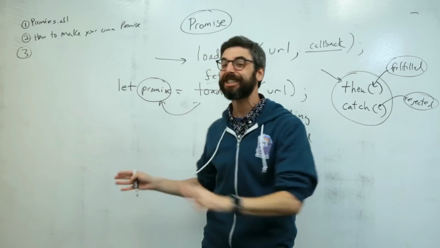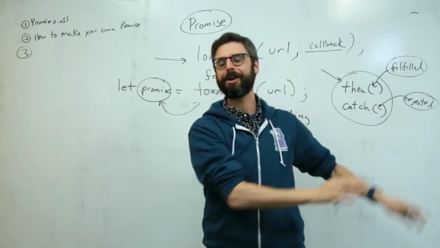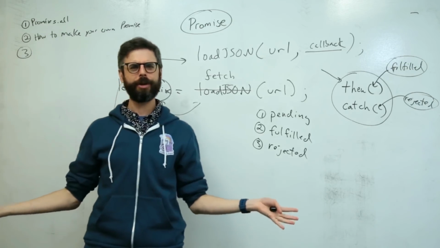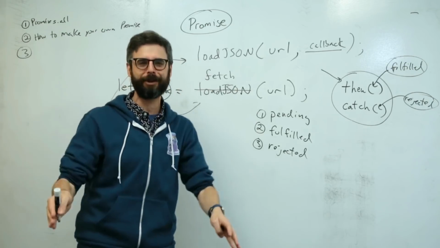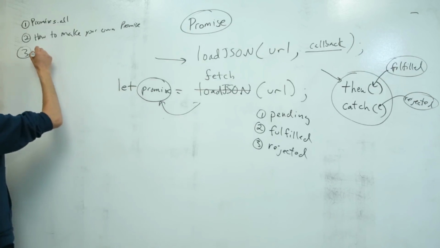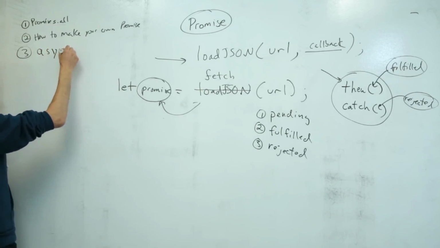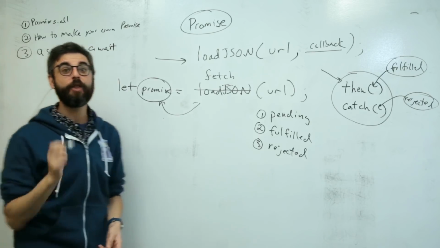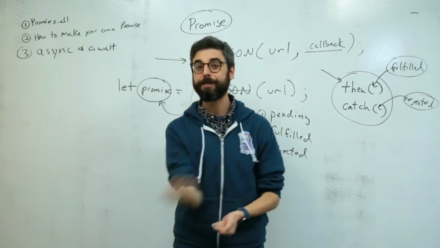You could actually skip all of that entirely if I use, and this is a part of ES6, I don't know, a more recent version of JavaScript, the async and the await keywords. So I'm going to show how those work, and that's going to even simplify what we did here further.